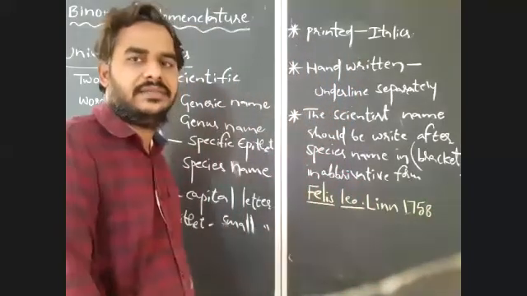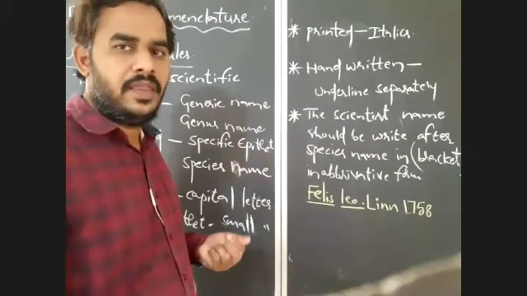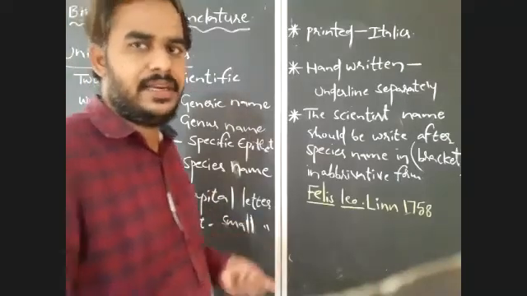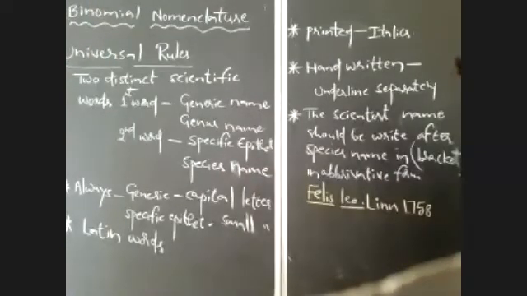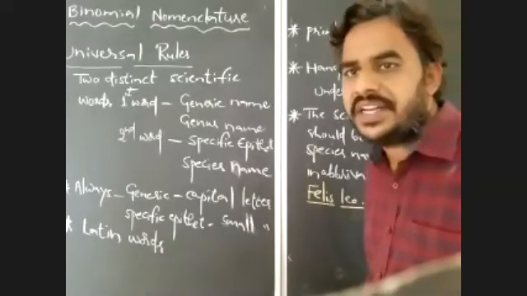So if we want to mention the name of the taxonomist who named the term and the year of naming, we write them after the scientific name. So here, Felis leo Lin 1758.